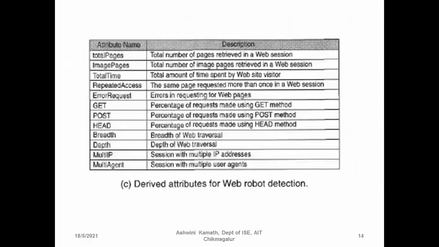Okay, these are some derived attributes for web robot detection. We have to detect the information about the web robot and we have to remove it. To remove the web robot information, we have to detect it, right?